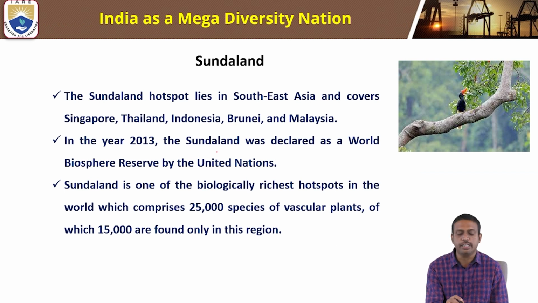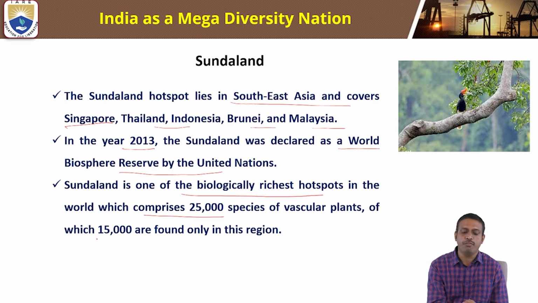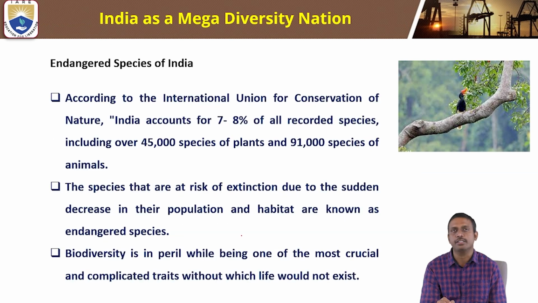Sundaland. The Sundaland hotspot lies in Southeast Asia, covering Singapore, Thailand, Indonesia, Brunei, and Malaysia. In the year 2013, Sundaland was declared a World Biosphere Reserve by the United Nations. It is one of the biologically richest hotspots in the world, comprising 25,000 species of vascular plants, of which 1,500 are found only in this region.